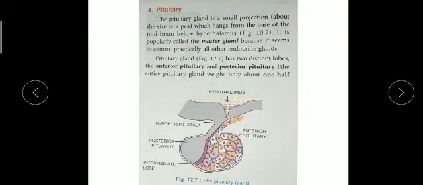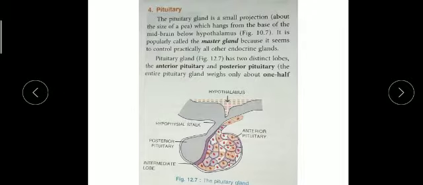So children, today I am going to explain to you about the pituitary gland. The pituitary gland is also called the master gland of our body because it controls all the other endocrine glands. So remember, why is it called the master gland? Because it controls all the other endocrine glands.